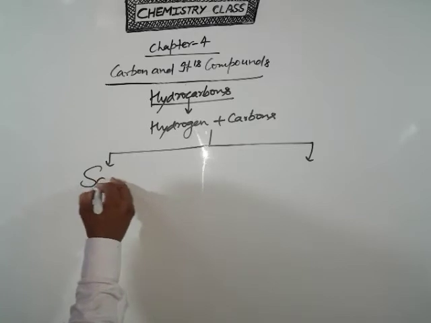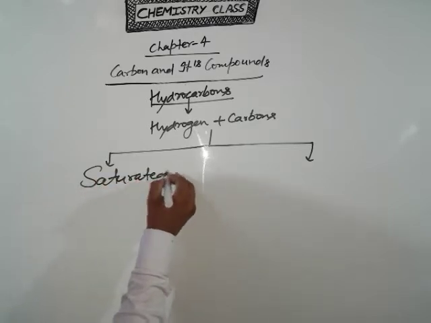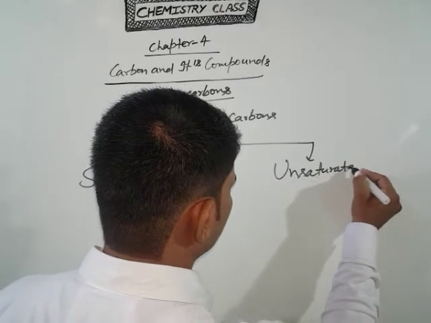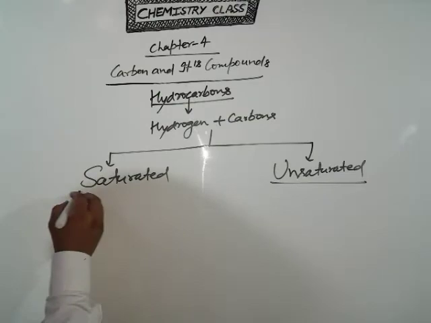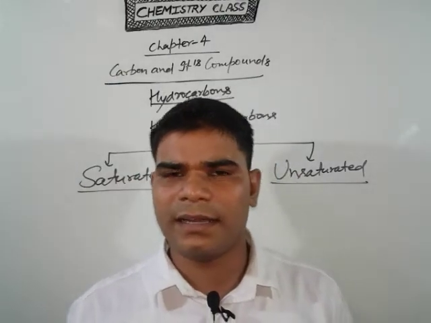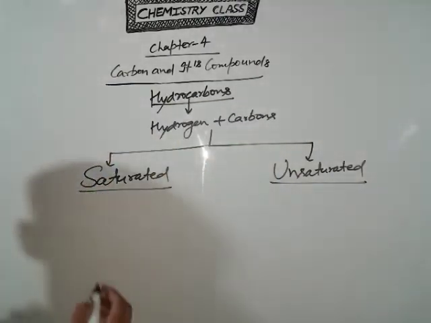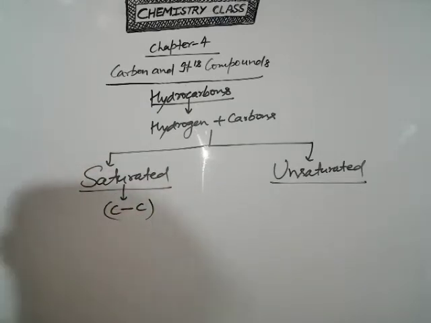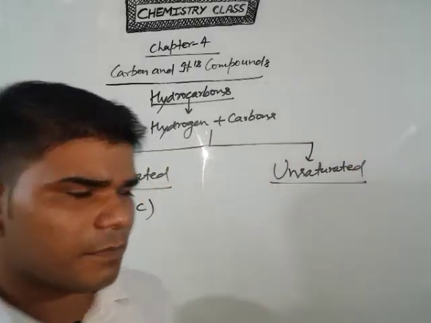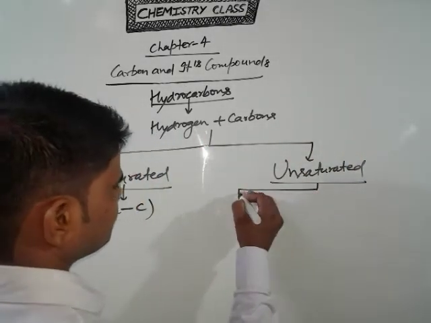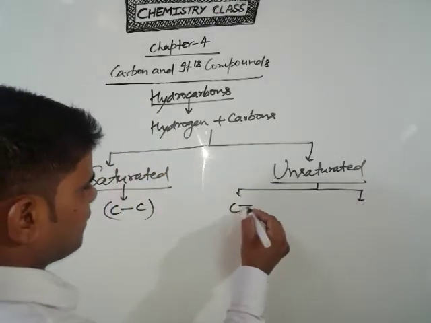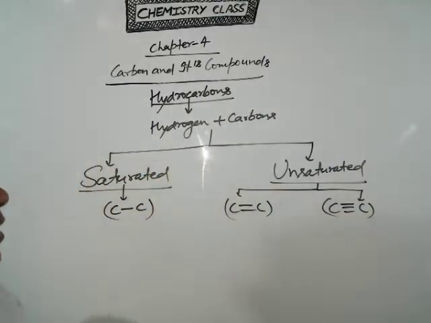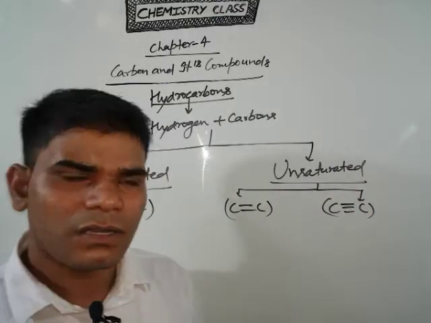One is saturated and another one is unsaturated. Clear? What is the identification of saturated and unsaturated hydrocarbons? If the carbon-carbon atoms have only single bonds, this is a saturated hydrocarbon. If it has a carbon-carbon double bond or triple bond, this is an unsaturated hydrocarbon.